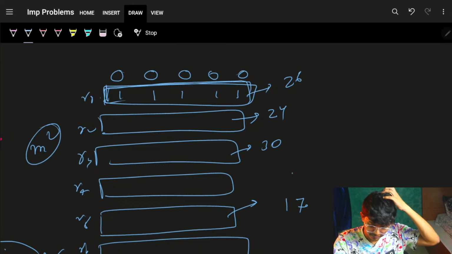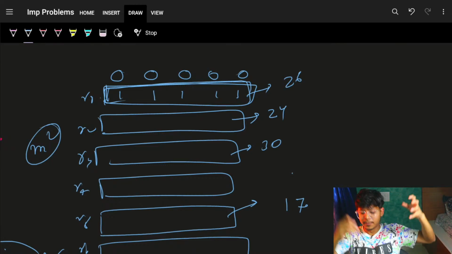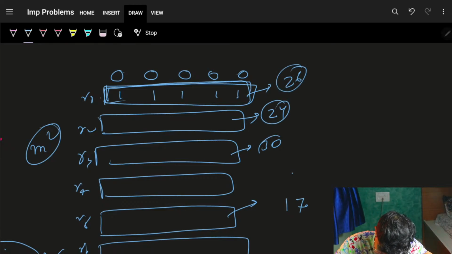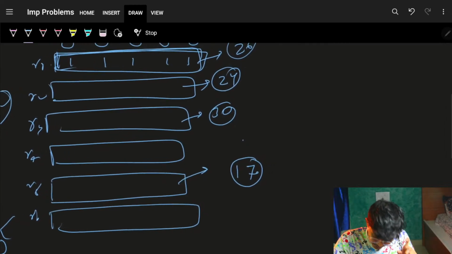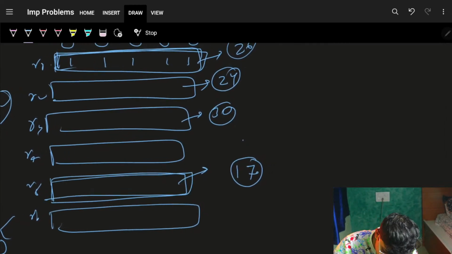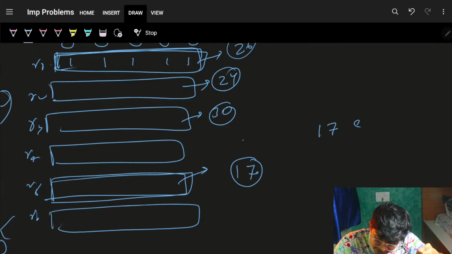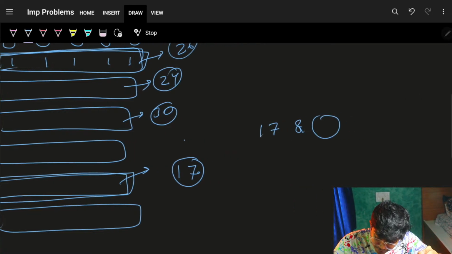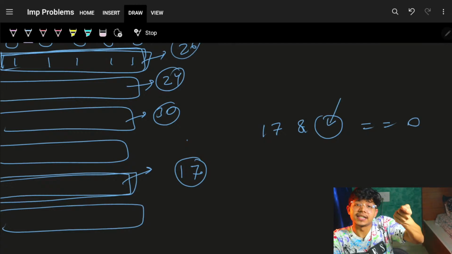Basically I'm converting the binary representation of that row into an actual number. Okay, I've found the numbers itself. Now I just want 17, that number, to do an AND operation with another number. 17 and the other number, if it is a 0, and that other number should be present.